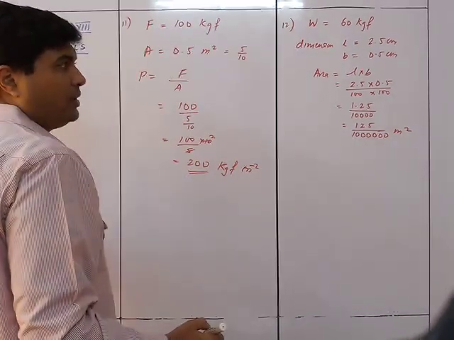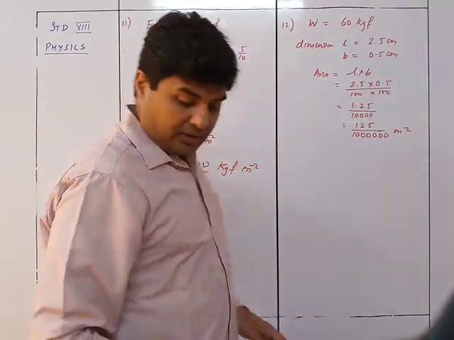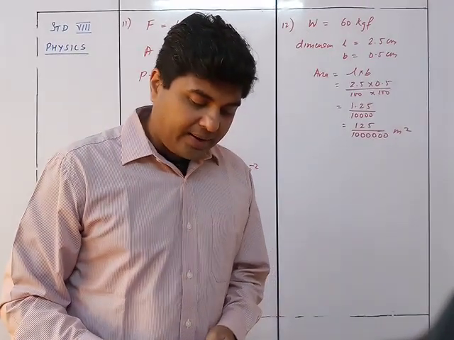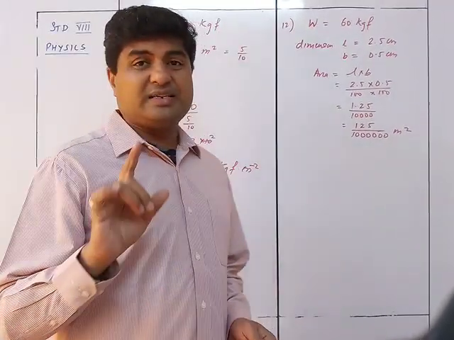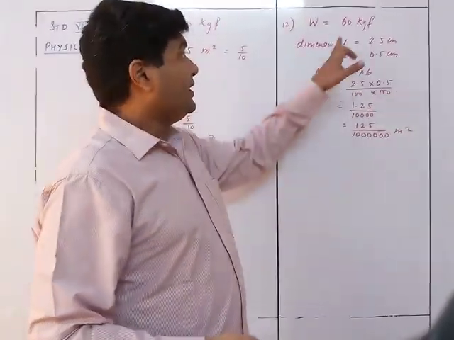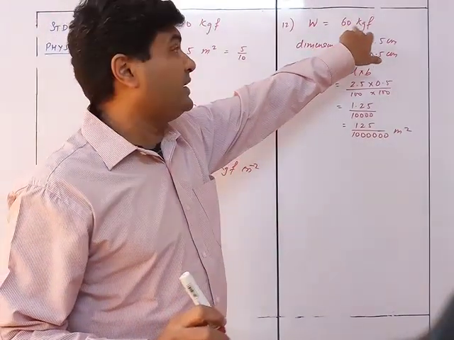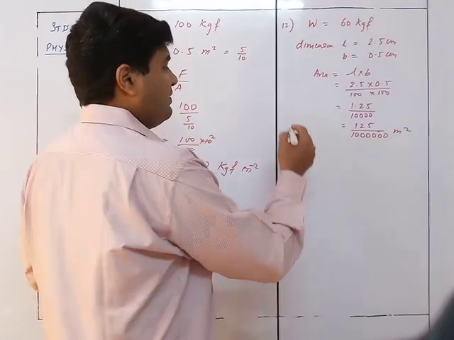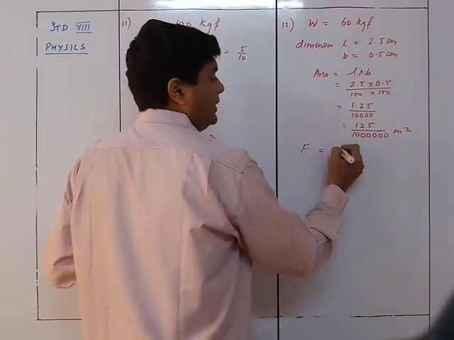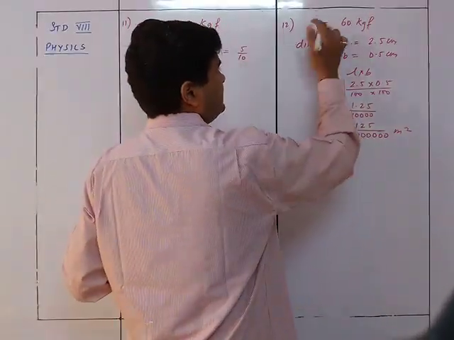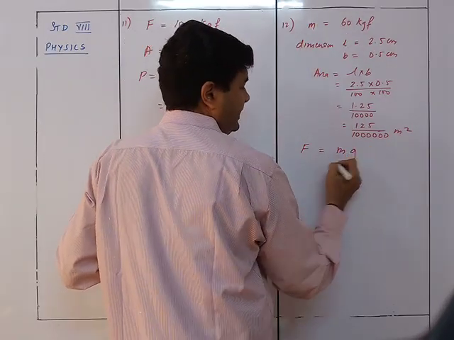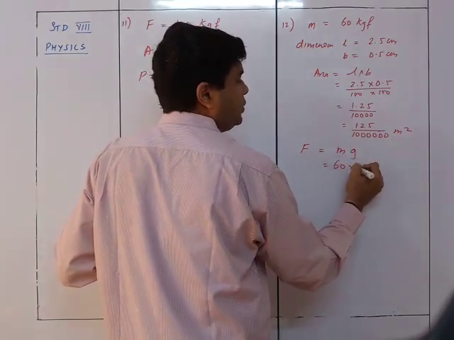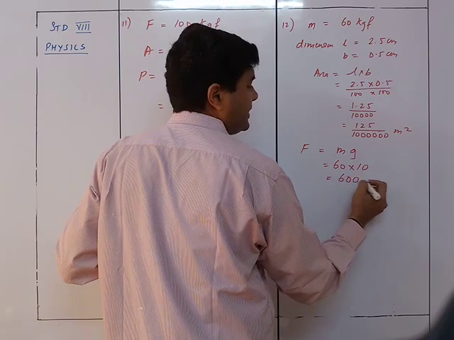Okay. They asked me to find out what is the pressure in Pascal. Now this is something tricky. They asked me to take it in Pascal, whether it is given to me in kgf. So what I'll do is I will take F is equal to M into G. This is mass into G. So 60 into 10, that is 600 Newton.